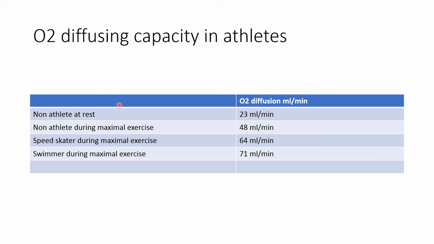Now the oxygen diffusion capacity in the non-athlete at rest is about 23 ml per minute, and in the non-athlete during maximal exercise it is about 48 ml per minute. In the speed skater during maximal exercise, oxygen diffusion capacity can be increased up to 64 ml per minute, and in the swimmer during maximal exercise it is about 71 ml per minute. So we can see, in comparison with the non-athlete at rest or during maximal exercise, oxygen diffusion capacity is more in trained athletes and it can be increased up to 71 ml per minute.